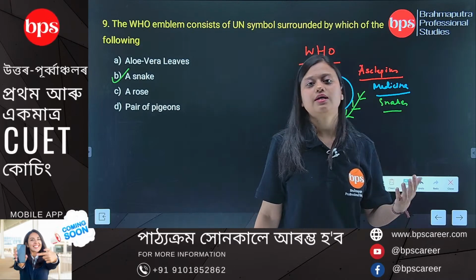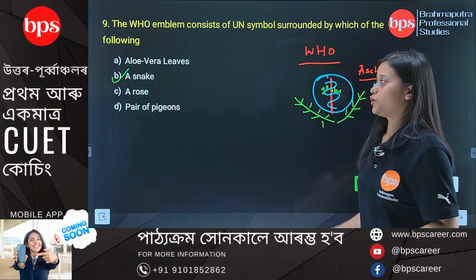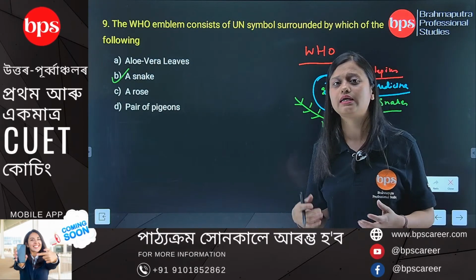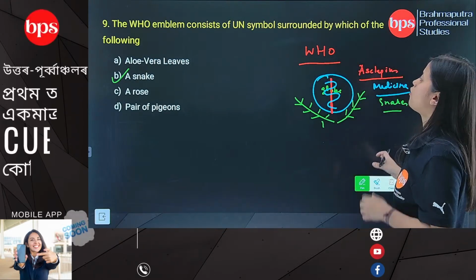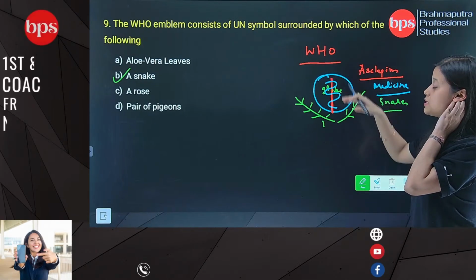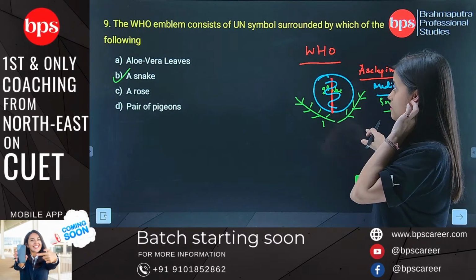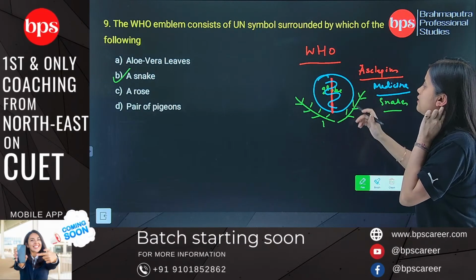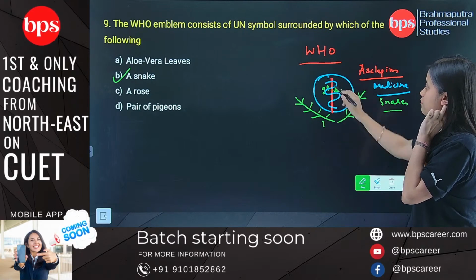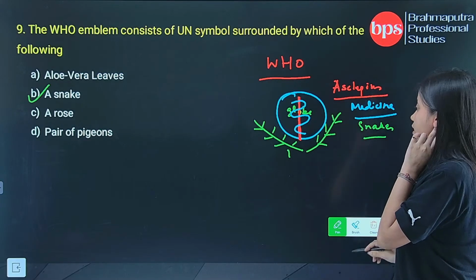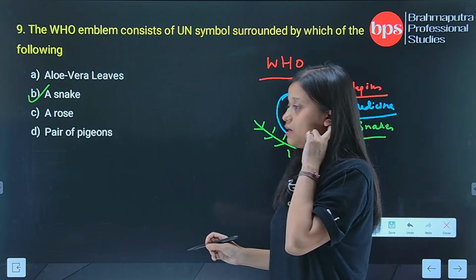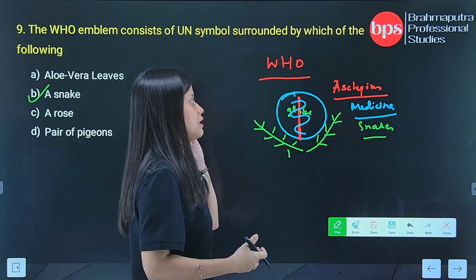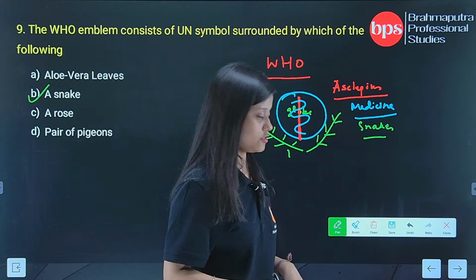Okay, so this is the Greek story. This is the Greek mythology. You don't have to go inside the mythology. This is just an interesting thing I told you. So what you all have to remember is that the WHO emblem is similar to the United Nations emblem. The only difference is there is a stick which is encircled by a snake. And this snake represents medicine because of the story associated with Greek mythology.